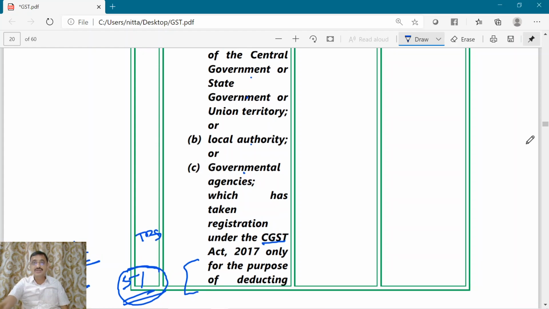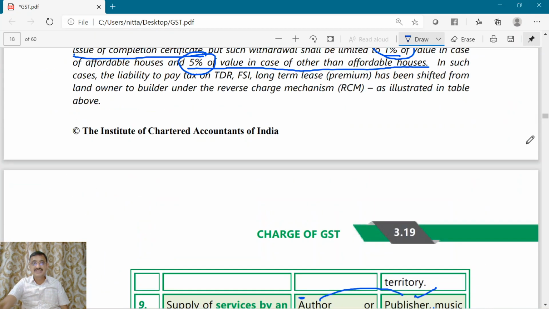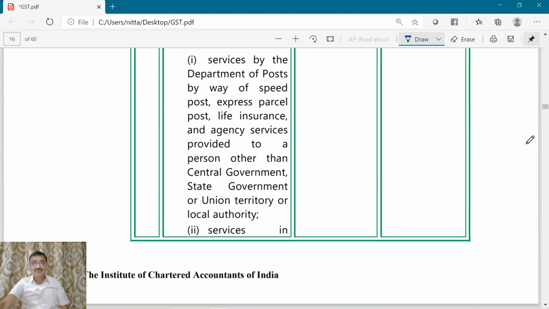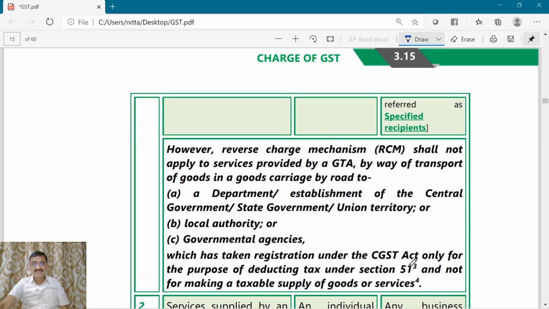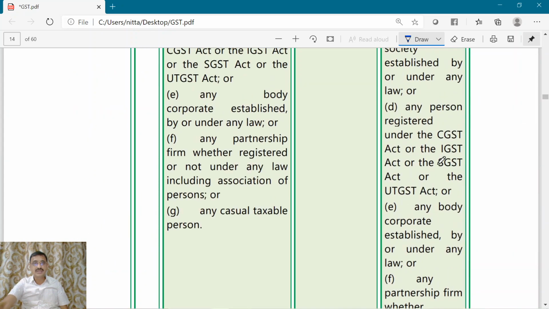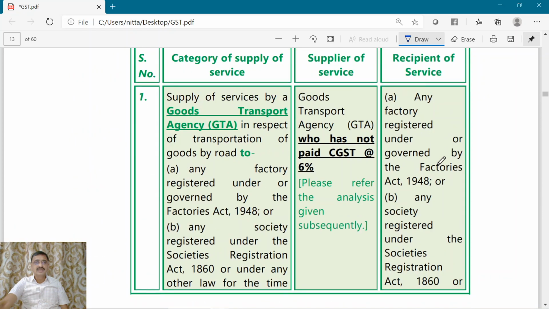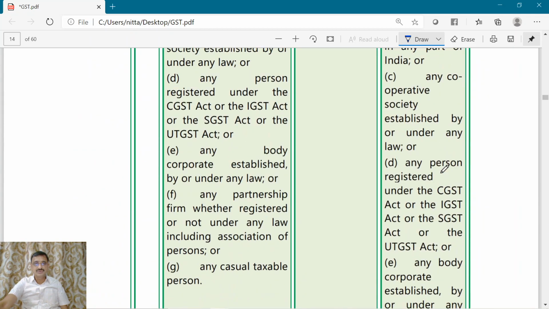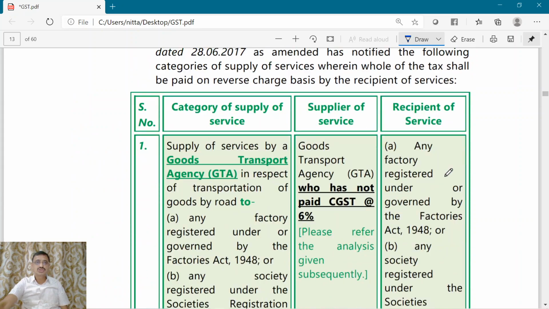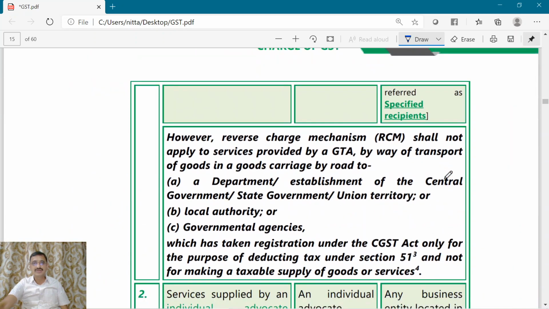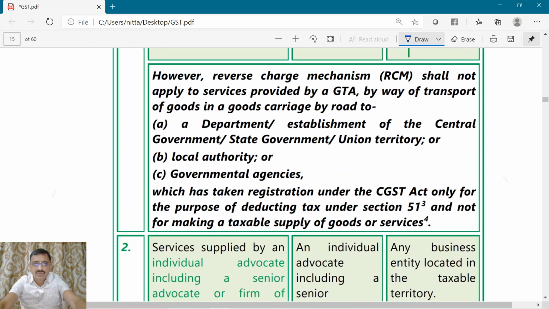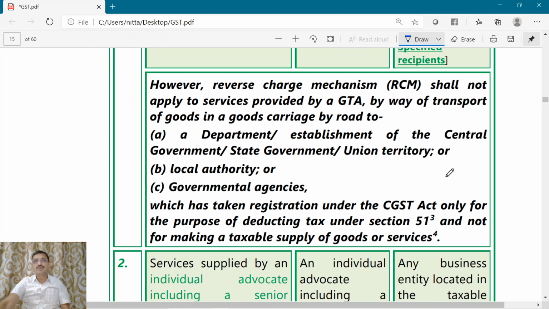So I will take you to the first point, the GTA point, wherein we had a similar provision. So this is the first point relating to GST. GTA means Goods Transport Agency for transportation of goods by road. At this place we have learned that point.